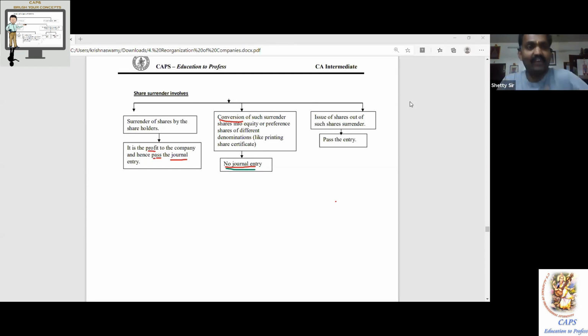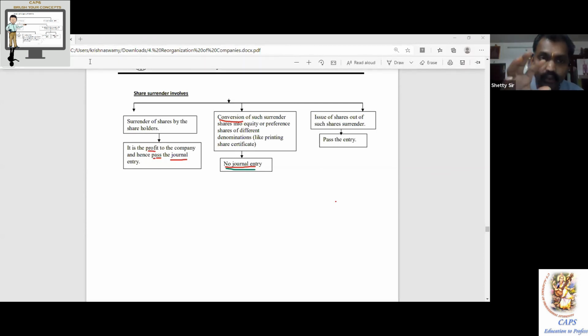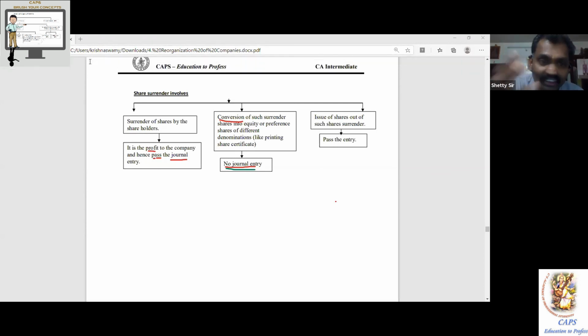If I have 50 rupees in my pocket, I can spend 50 rupees. If I don't have 50 rupees, how can I spend 50 rupees? When you look at someone and say something, you will keep on laughing. So very beautiful answer, excellent answer. So it is not appearing within the balance sheet. That's why there is no entry.